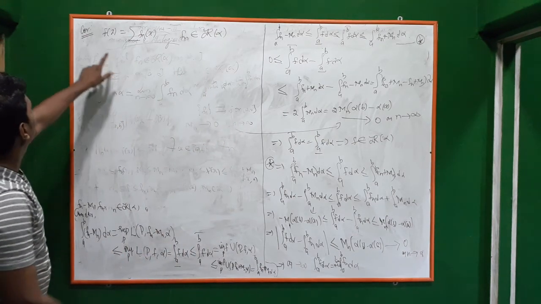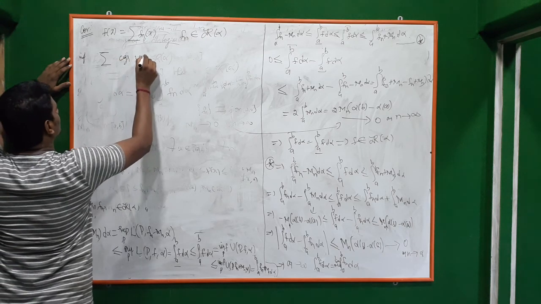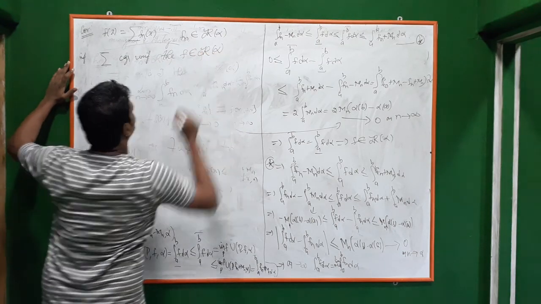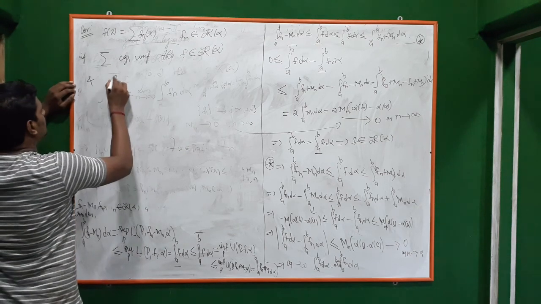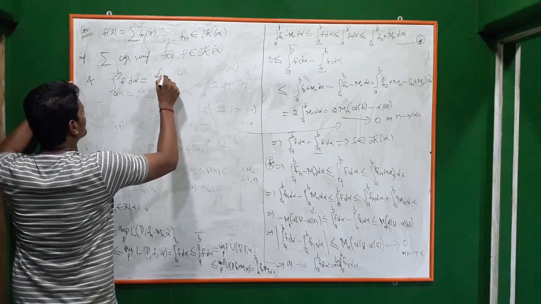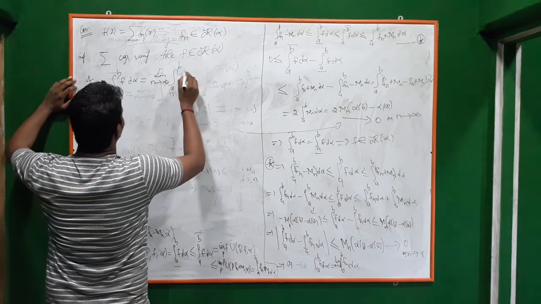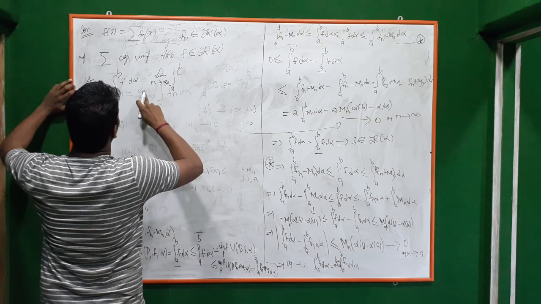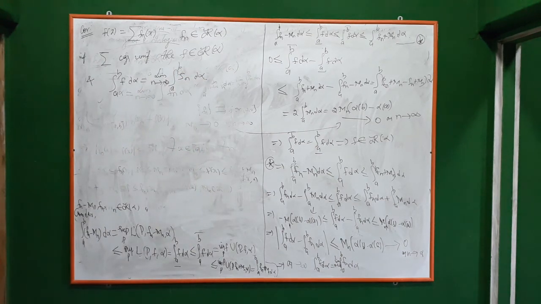If this series converges uniformly, then f belongs to R of alpha, and integral a to b f d alpha is nothing but limit n goes to infinity integral a to b Sn d alpha. Okay, that is that.